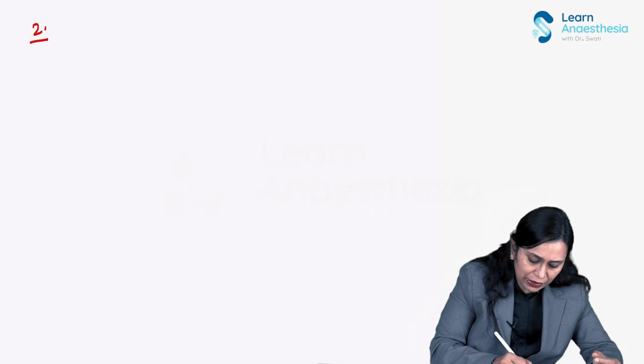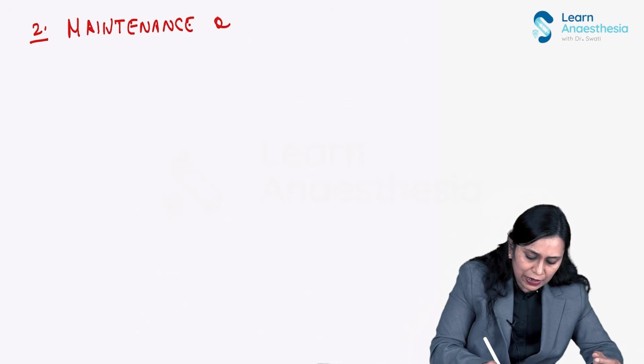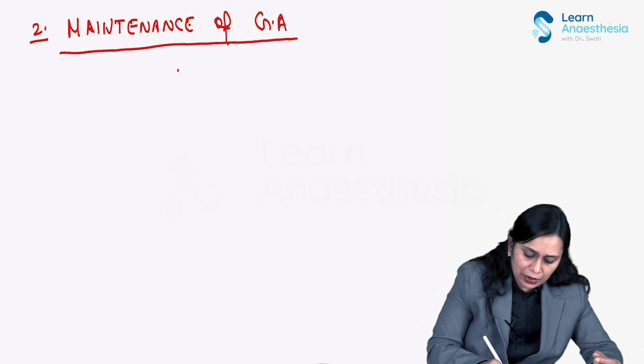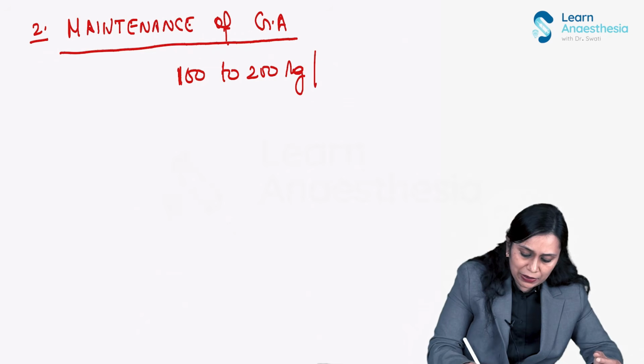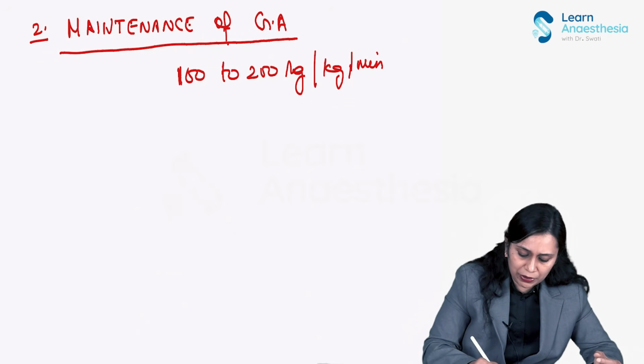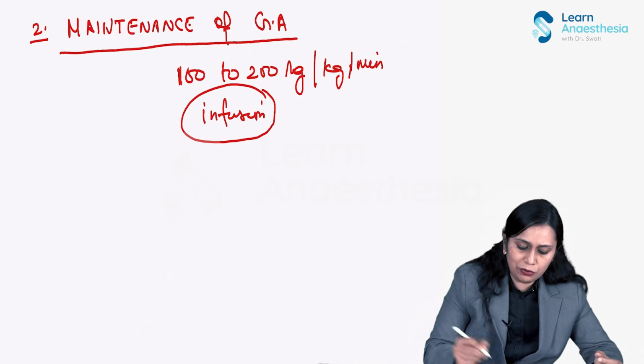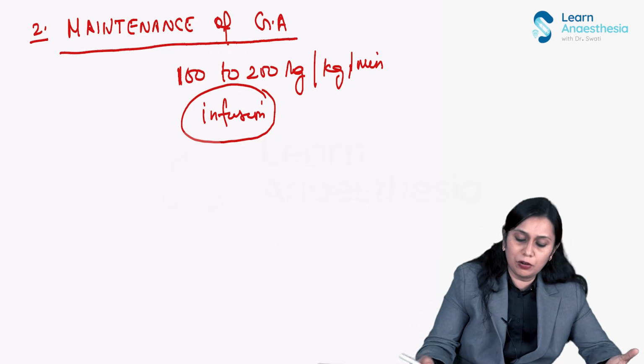Now, let us talk about the second use of propofol, for maintenance of general anesthesia. The maintenance dose of propofol is 100 to 200 microgram per kg per minute infusion. So it is given through infusion at 100 to 200 microgram per kg per minute for the maintenance dose.